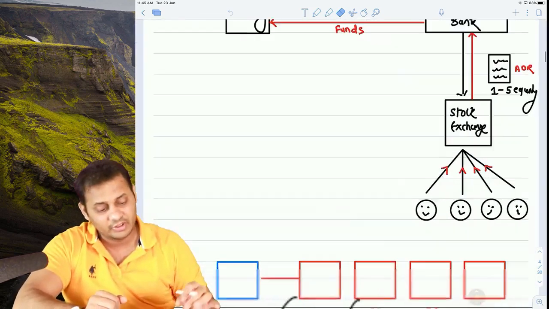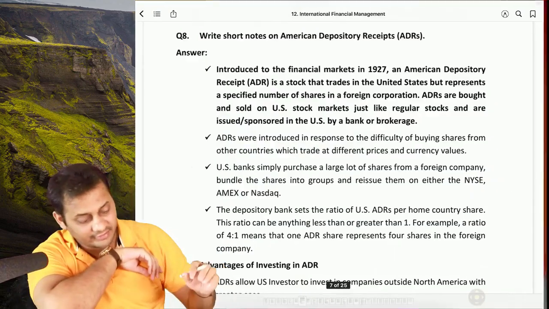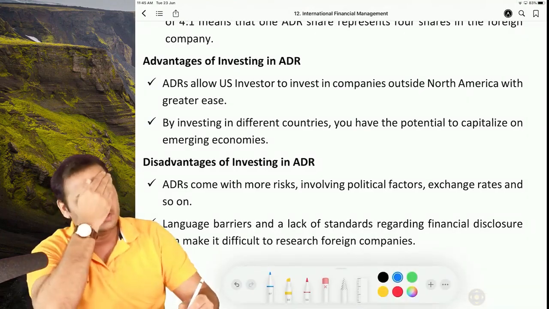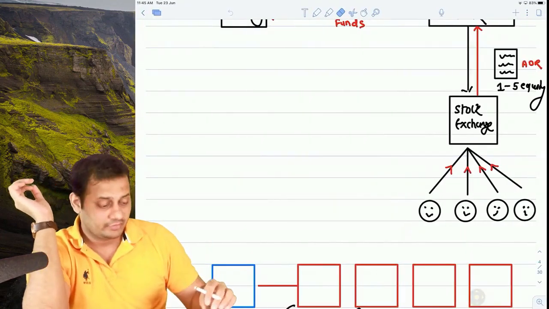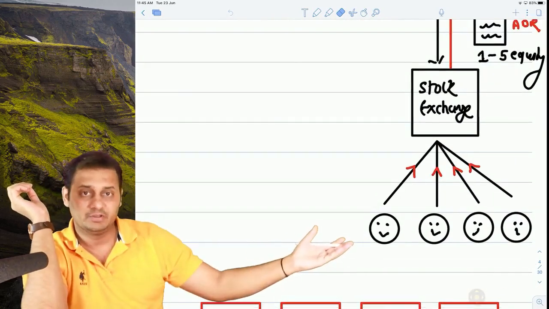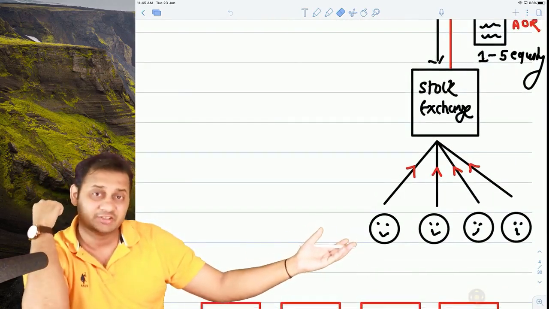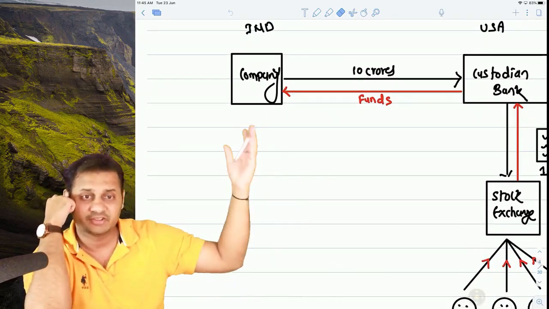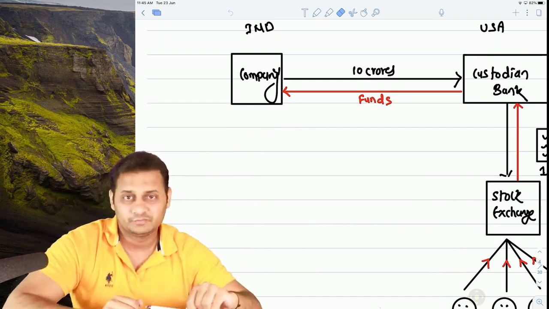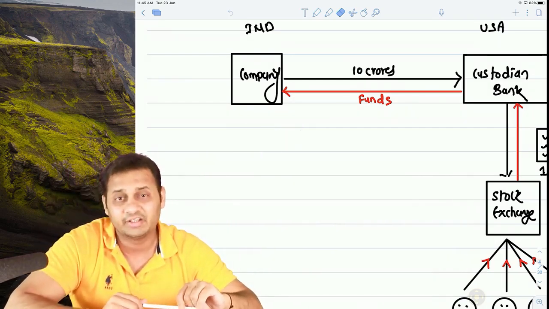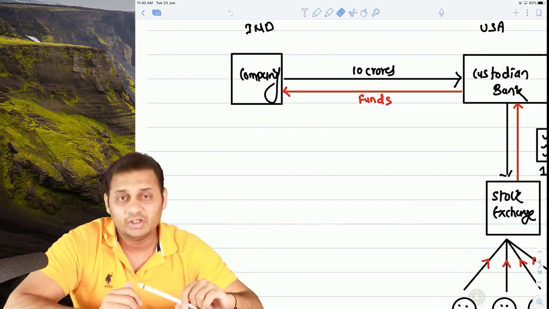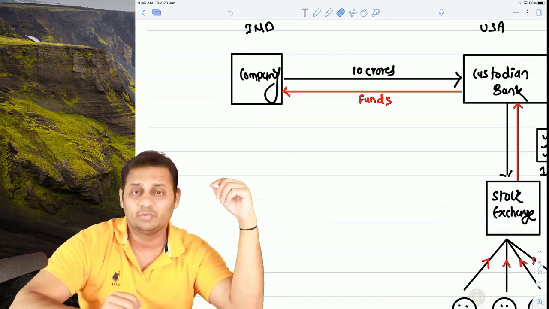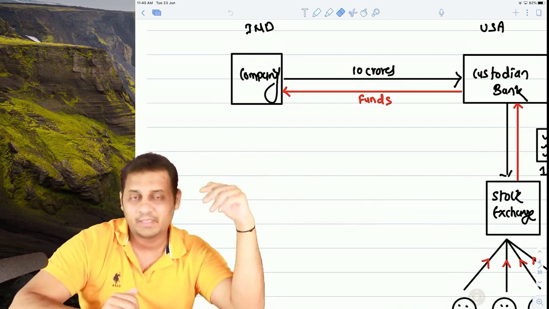So what are the benefits of Global Depository Receipt and American Depository Receipt? First of all, the benefit of American Depository Receipt is for American investors. US investors can invest in a foreign country, in an Indian company, through this way. So that's a benefit. They get diversification, they can get the risk reduced. Another benefit is that the Indian company gets access to the foreign market to raise money. What are the disadvantages?